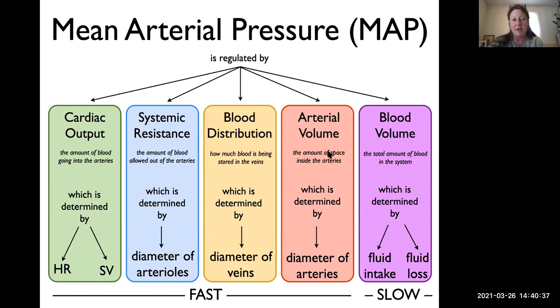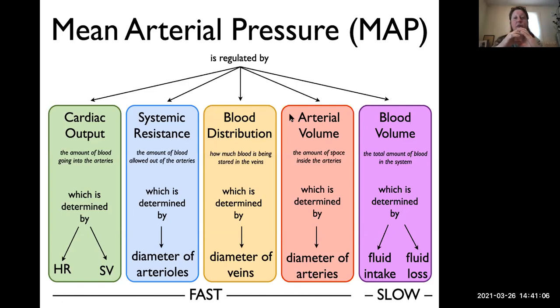The fourth thing that affects mean arterial pressure is arterial volume, or how much space the arteries are giving to the blood inside. This is determined by the diameter of the arteries themselves. If mean arterial pressure is low, if the arteries constrict, if they squeeze back on the blood that's inside them, then that's going to increase the pressure.